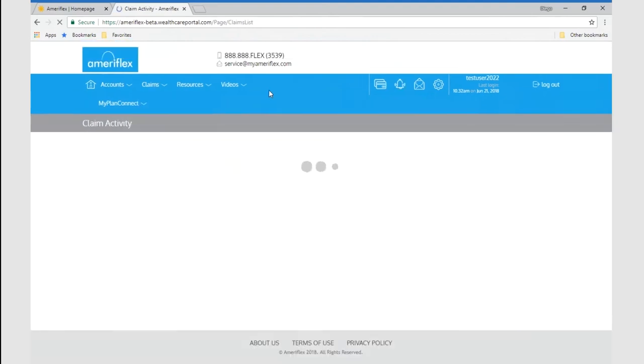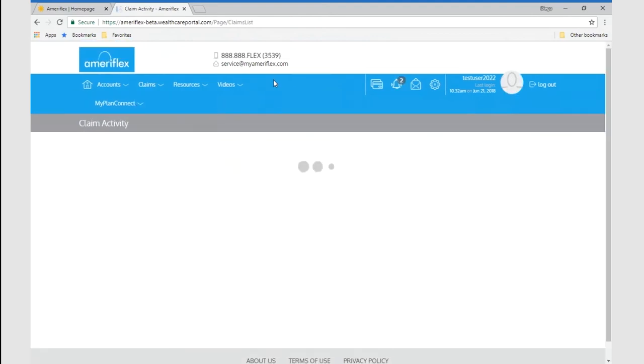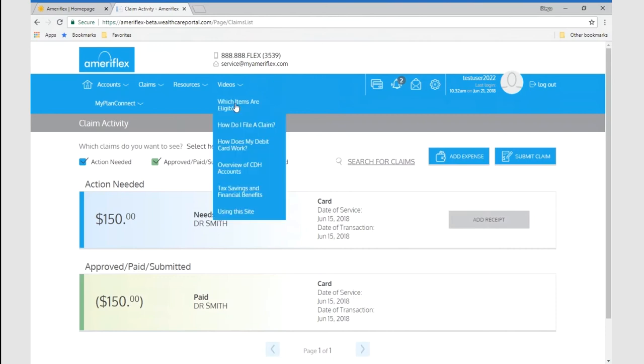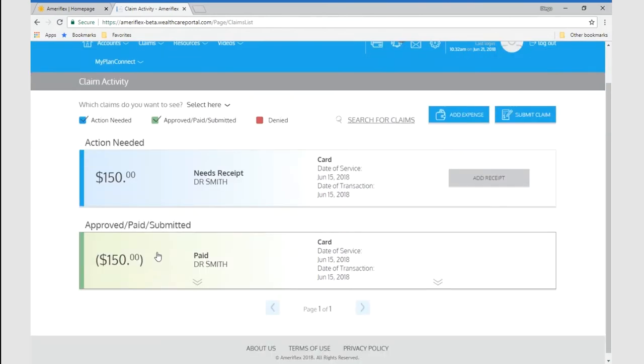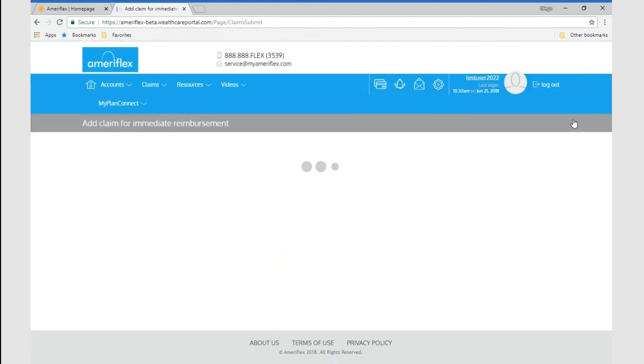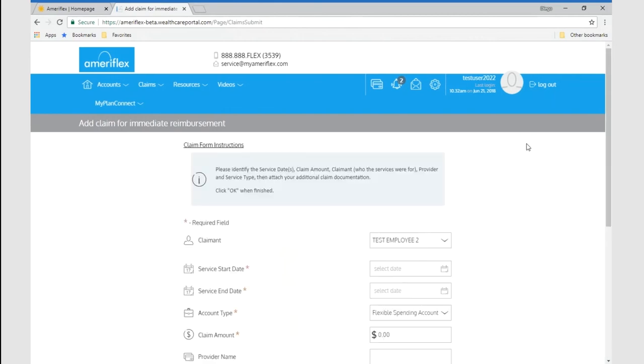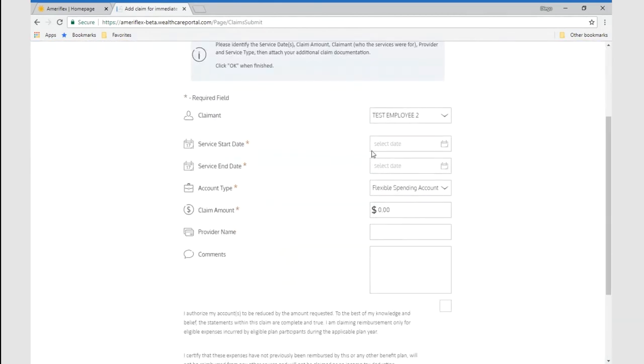You can also view claim activity on the portal. You can see what actions are needed, which ones have been approved, paid, and submitted. If it's a manual claim, you have the ability to submit that right in here to the website. You simply click on submit claim, and you will only need to enter the information of your service start date.